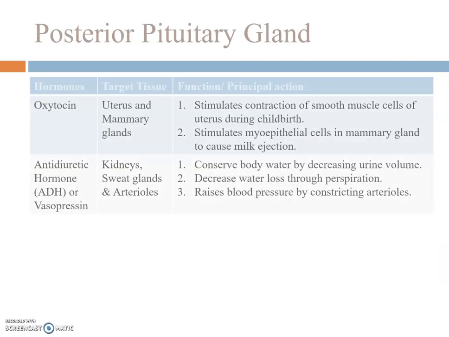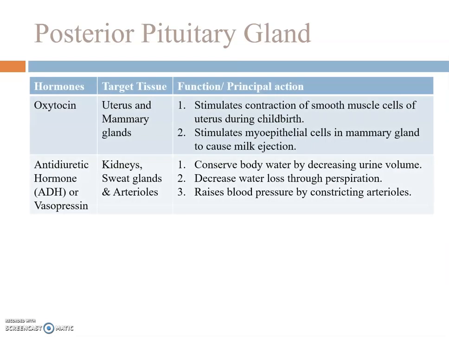Now posterior pituitary gland. Posterior pituitary gland releases oxytocin and antidiuretic hormone. Oxytocin stimulates the contraction of smooth muscles of uterus during childbirth. It also stimulates myoepithelial cells in mammary glands to cause milk ejection.